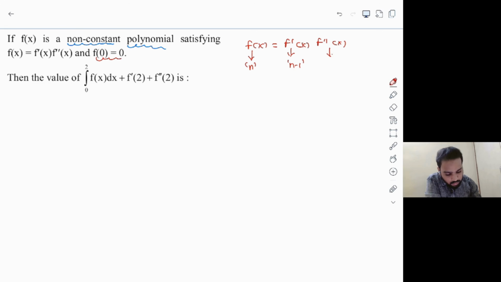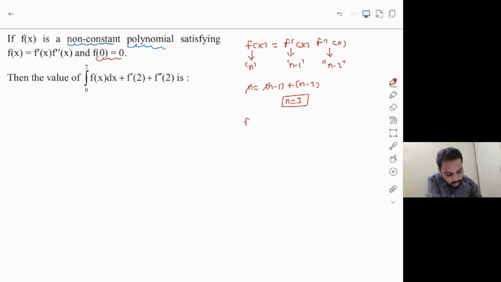So which means this n value here should be equal to n minus 1 plus n minus 2. I'm just trying to equate the highest degrees on both the sides, which will give us the equation n is equal to n minus 1 plus n minus 2. So obviously on solving this, you're going to get n is equal to 3. So which concludes the function f of x is a third degree polynomial here.